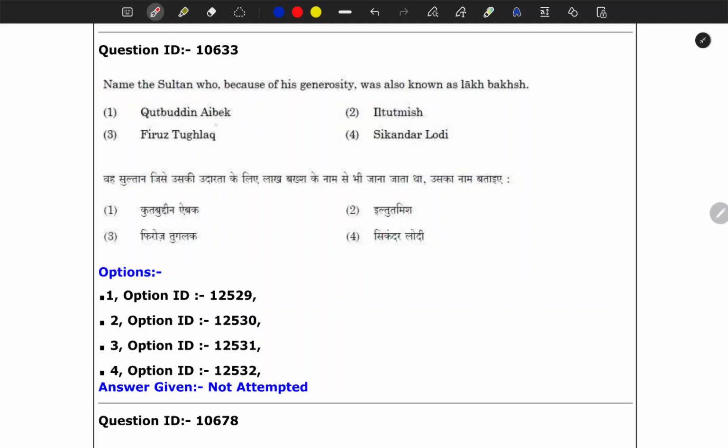Next is, name the Sultan who, because of his generosity, was also known as Lakh Baksh. Again, you might have heard about a lot of people. I was actually thinking about Firoz Tughlaq, because he was considered a very generous person. But the correct answer is Qutbuddin Aibak, and I'll put this question in the moderate category.